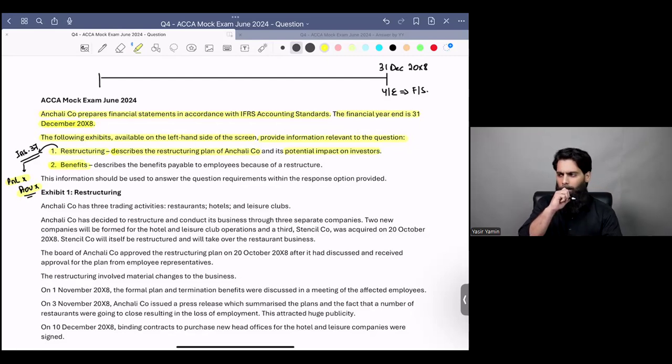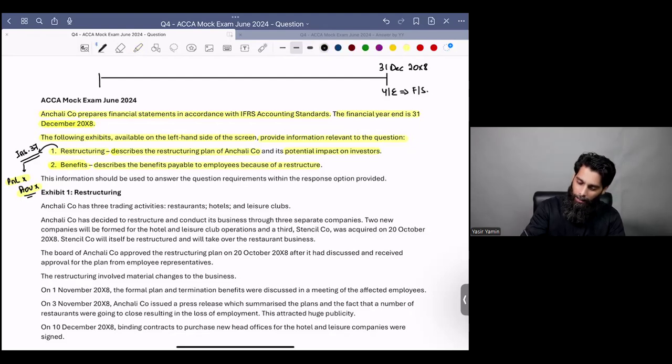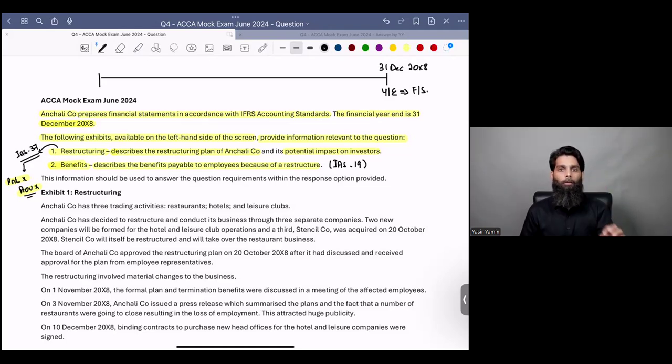Then there will be a second exhibit, which will be about benefits. Can anybody tell me which accounting standard comes into your mind whenever you see benefits? And not only the word benefits, but when you read the description, it describes the benefits payable to employees because of a restructure. Which accounting standard comes into your mind? Very good. Excellent, guys. IS 19 comes into your mind. Do you remember the scope of IS 19? IS 19 used to deal with 4 types of benefits: short-term benefits, long-term benefits, termination benefits, post-employment benefits.